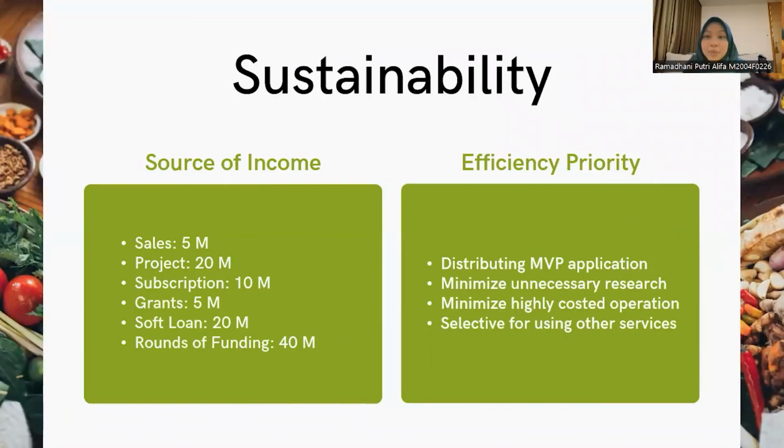For the sustainability of the project, first, we have planned to project 6 sources of income. The first is sales, and then subscription, grants, soft loans, and rounds of funding with the attached amount of money. And the second is efficiency priority. We have 4 main points. First, we distribute the MVP application, and the second one is to minimize unnecessary research and minimize highly costed operations, and be selective in using other services.